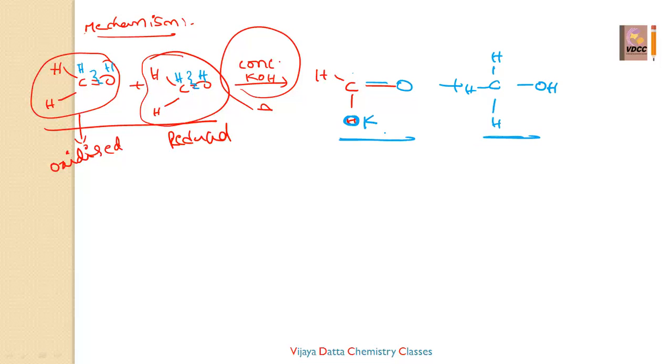So what is the mechanism in the Cannizzaro reaction? In two aldehydes, in presence of concentrated potassium hydroxide, one is oxidized and one is reduced. The oxidized one converts into the salt of the carboxylic acid, and the reduced one converts into the alcohol. See here, I'll take benzaldehyde also.